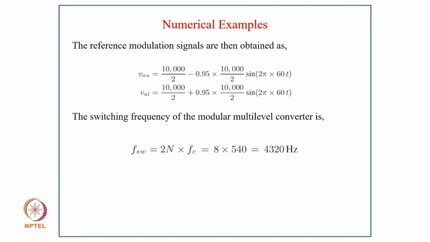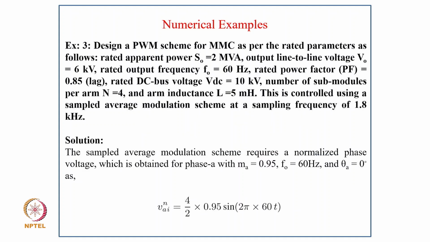So reference modulation signals are then obtained. VAu equal to 10,000 by 2 minus 0.95 into 10,000 by 2 into sine 2 pi into 60t, and similarly VAl equal to 10,000 by 2 plus 0.95 into 10,000 by 2 into sine 2 pi into 60t. The switching frequency of the modular multilevel converter is fsw equal to 2n fc, that is 8 into 540, which is 4,320 Hz.